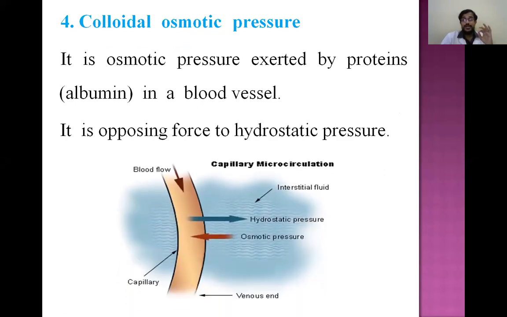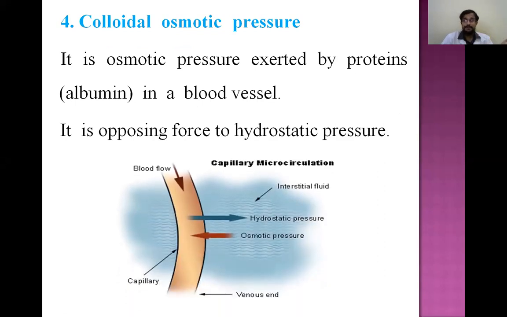Next is the colloidal osmotic pressure. This is also a very important property. We had seen this while discussing the cases in edema. In edema, we had seen that imbalance between the hydrostatic pressure and osmotic pressure leads to edema, accumulation of fluid. So that we had seen there.